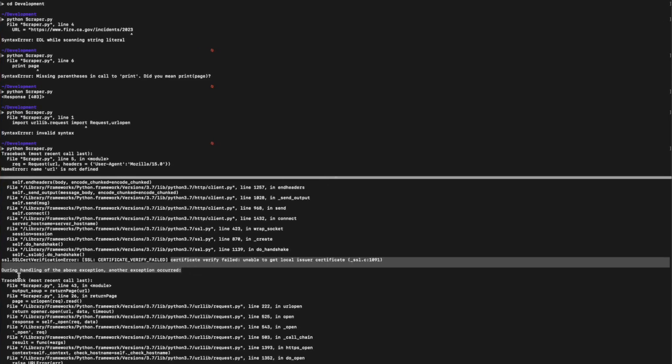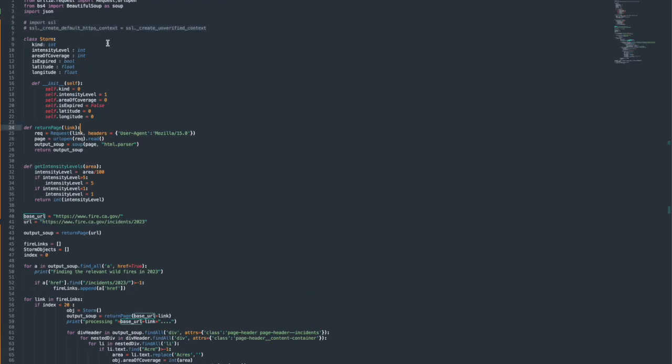So I am going to uncomment it, and then I am going to show you the class Storm, which is just like the Swift class I have used in my ClimateSense project. Here kind is just like the type, since type is a reserved keyword in Python, so I am using kind here.